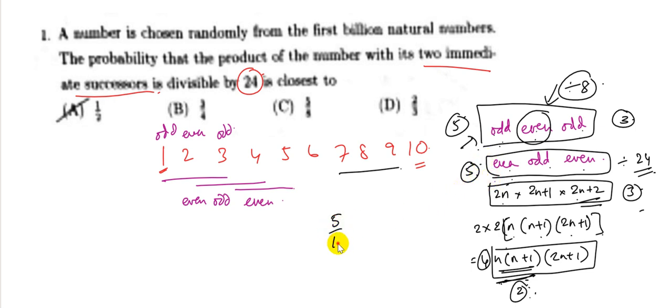That means 5 by 10 plus 1 by 10. This 1 by 10 comes because there is only one number, 8, which is divisible by 8 in the set of numbers 1 to 10.